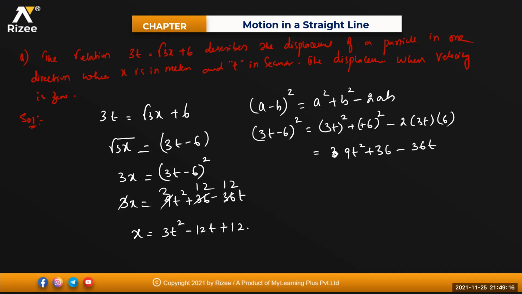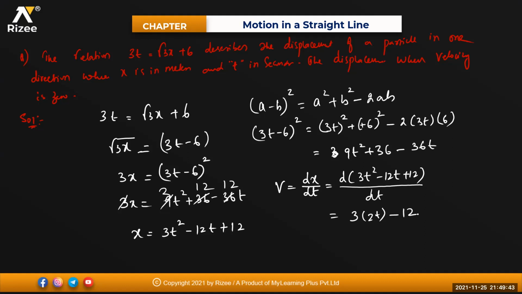No problem. I got the value of x. So v equals dx by dt, which equals d of (3t square minus 12t plus 12) divided by dt. Differentiation: this is 3, differentiation of t square is 2t, minus 12, and the differentiation of 12 is 0.